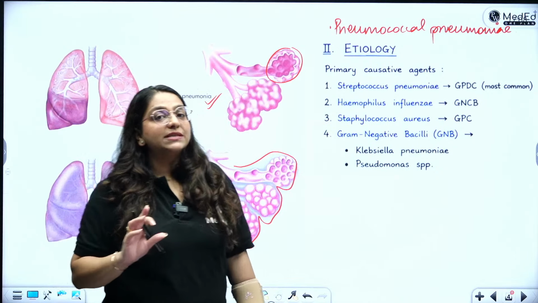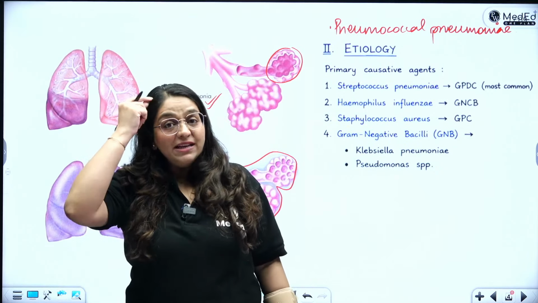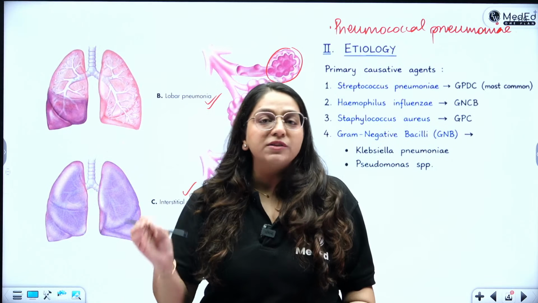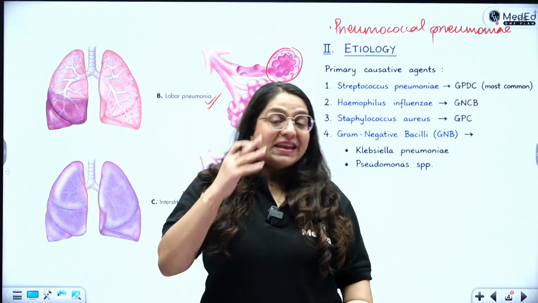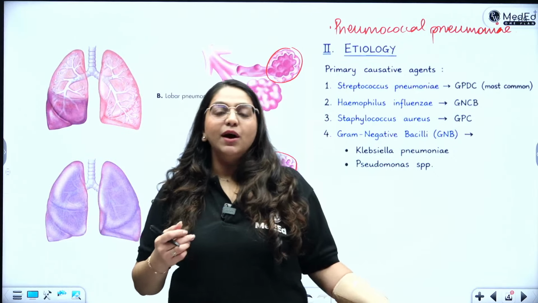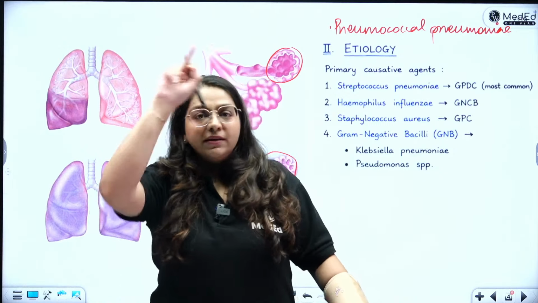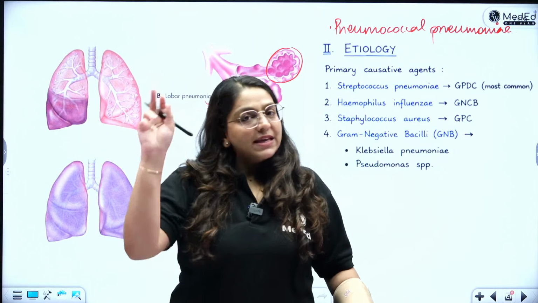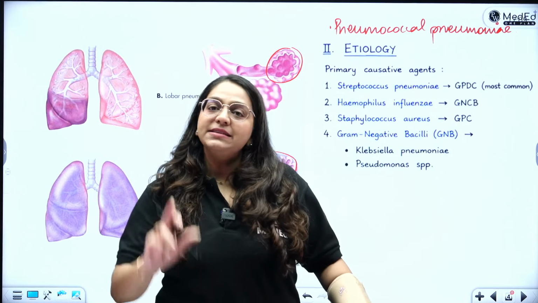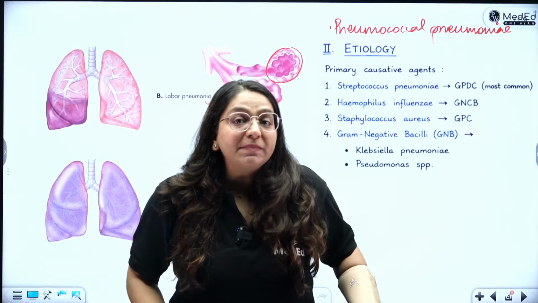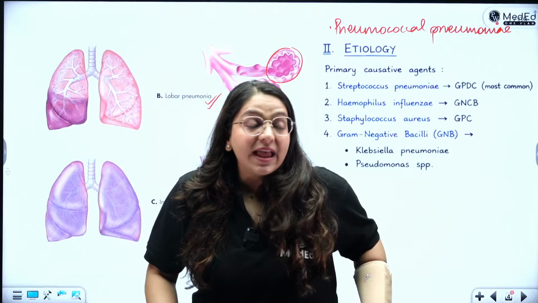I always tell my students that the same bacteria which cause meningitis are the same guys which also cause pneumonias. And bacterial meningitis, how have we learnt it? The brain is inside a skull, inside a covering. So all these bacteria which infect the brain also have a covering. Strep pneumoniae is capsulated, H. influenzae is capsulated, Neisseria meningitidis is capsulated. Two of these, strep pneumoniae and H. influenzae, are also major causes of lobar pneumonia.